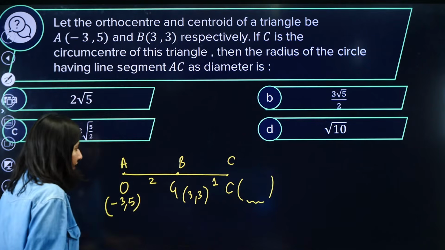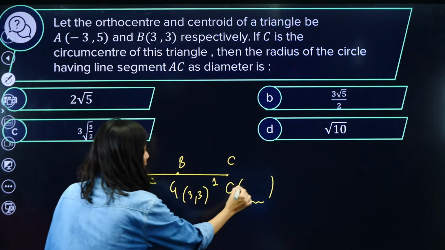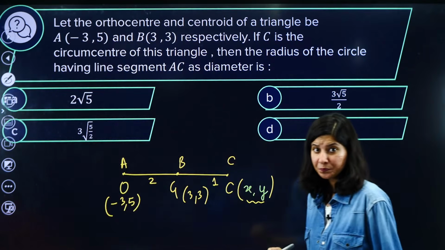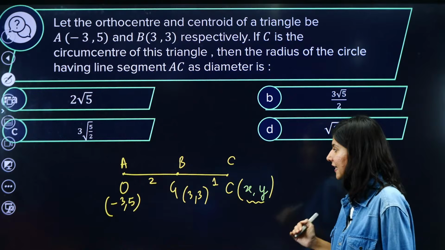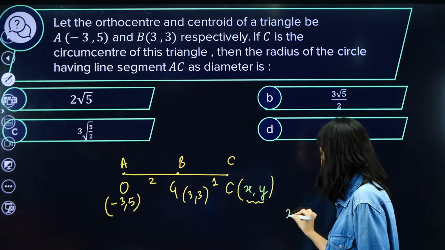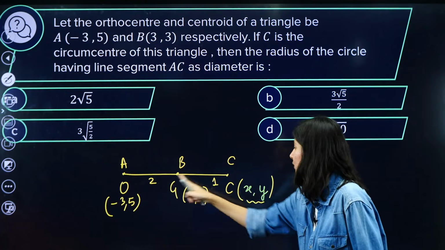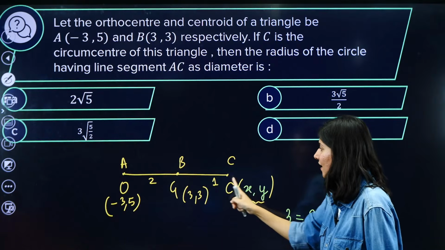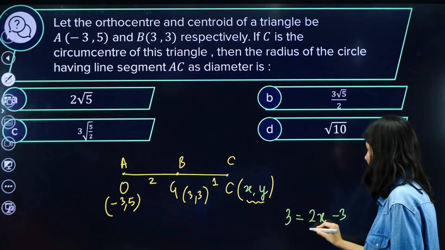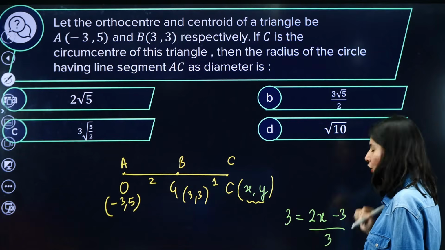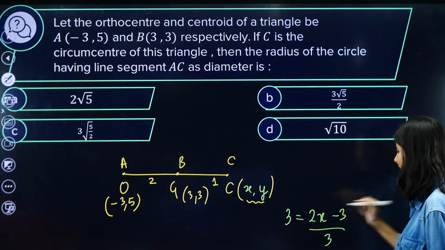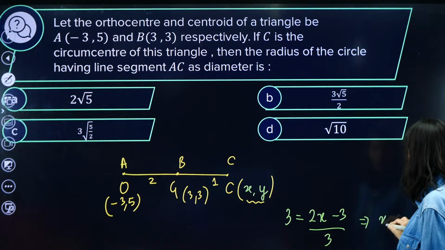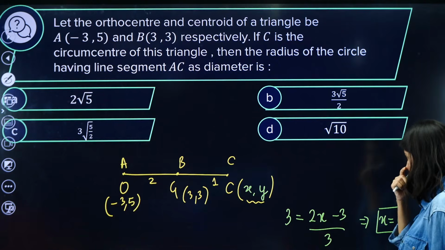Let's understand. Suppose I mark the point as x, y, and let us apply the section formula. The section formula says that this 3 is equal to 2 times x. Remember the crisscross: m times x2 plus n times x1, which is 1 times -3, upon 2 plus 1, is 3. So from here we can calculate: 3 3s are 9, 9 plus 3 is 12. So 2x is equal to 12.